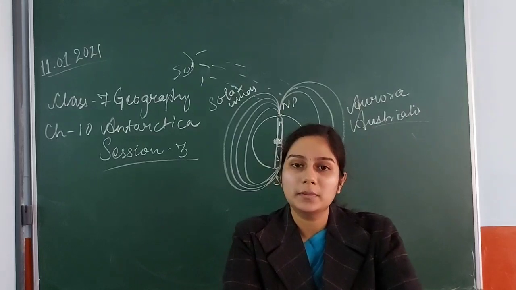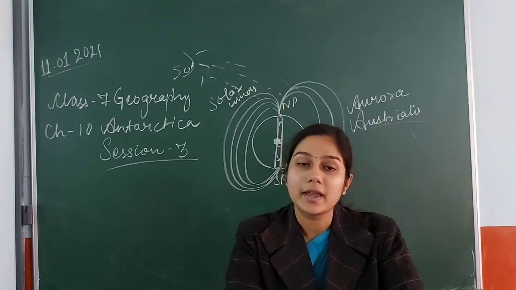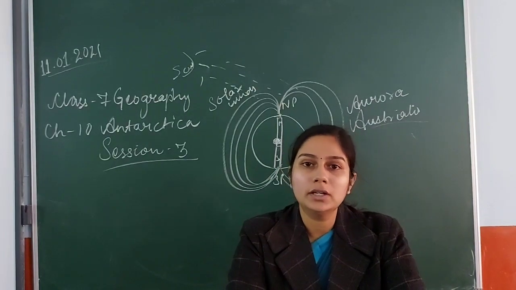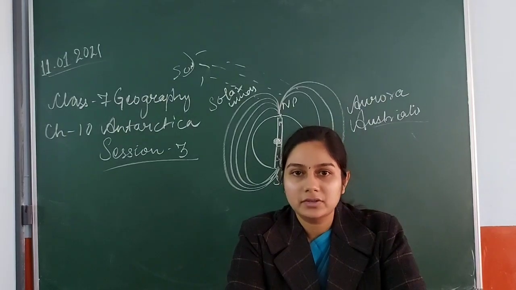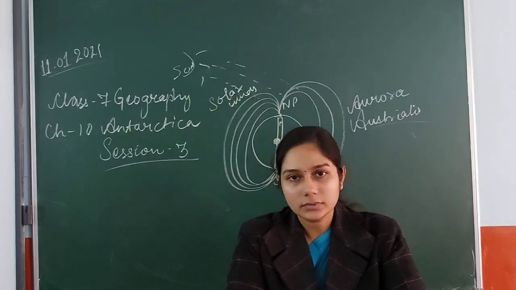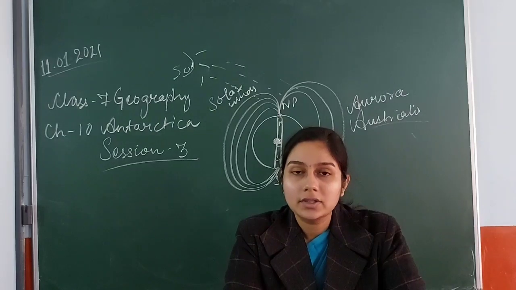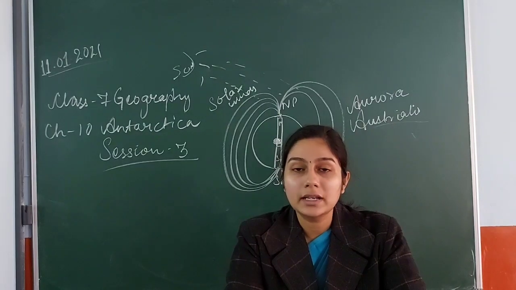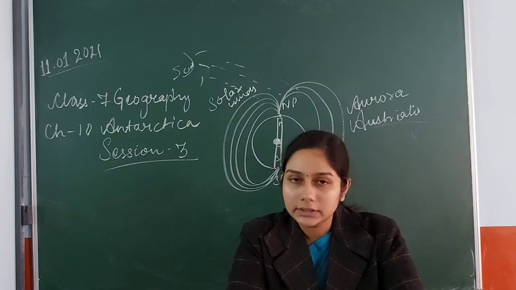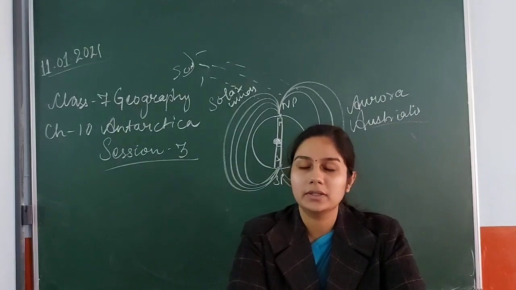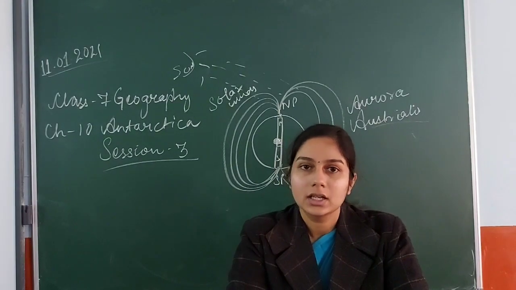Whatever is warm in temperature will always rise vertically upward. So in the vertically upward direction, what is present? North Pole and South Pole. Clear? So the concentration of the atmosphere is also very light around the poles. It is very thick around the equator and tropics, both Capricorn and Cancer.